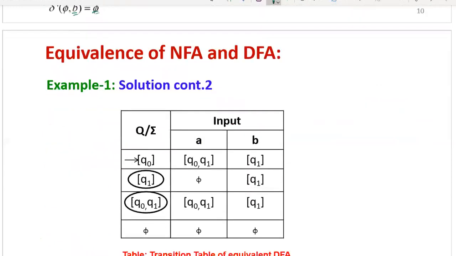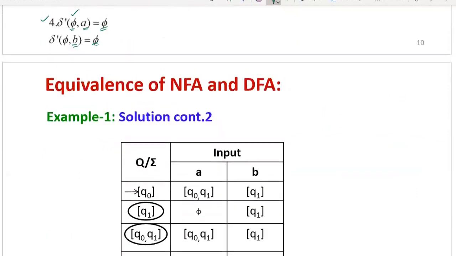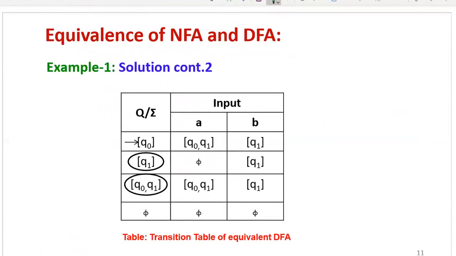Now you can draw its transition table first. So let us see. First, let us see the transition table. We know how to draw the transition table by making row headings as all the states in Q, then column headings as all the symbols in sigma.